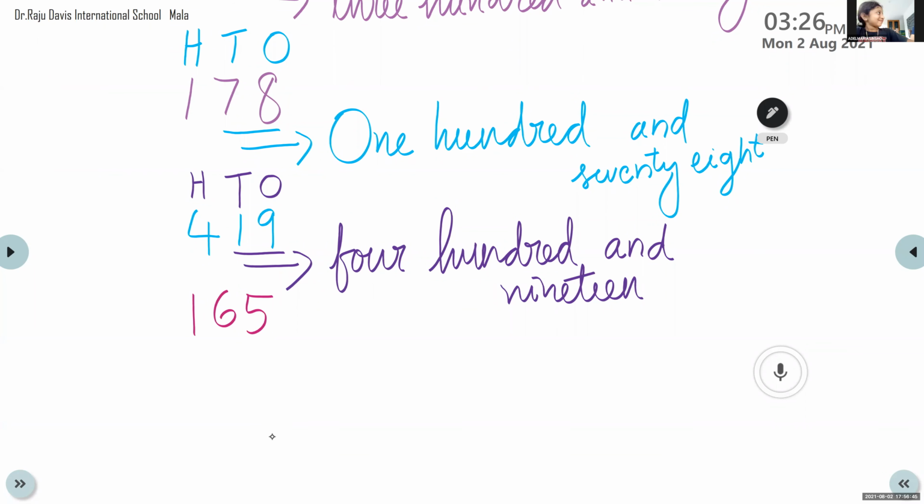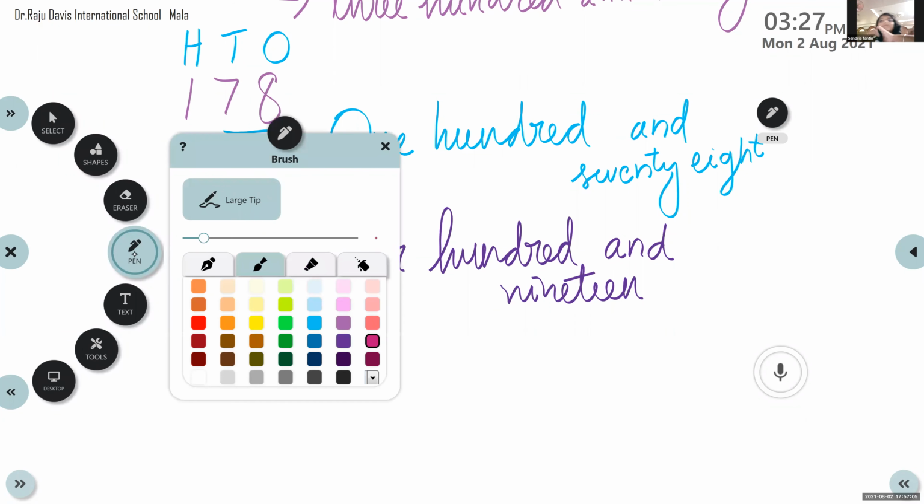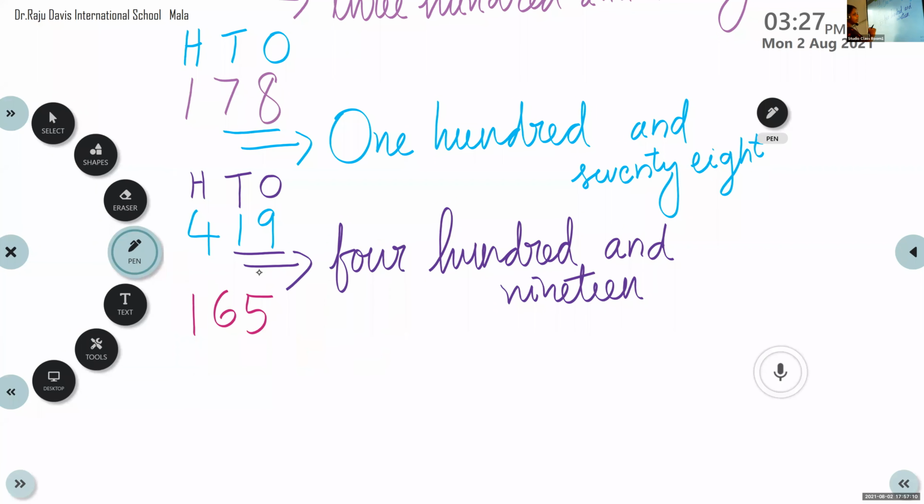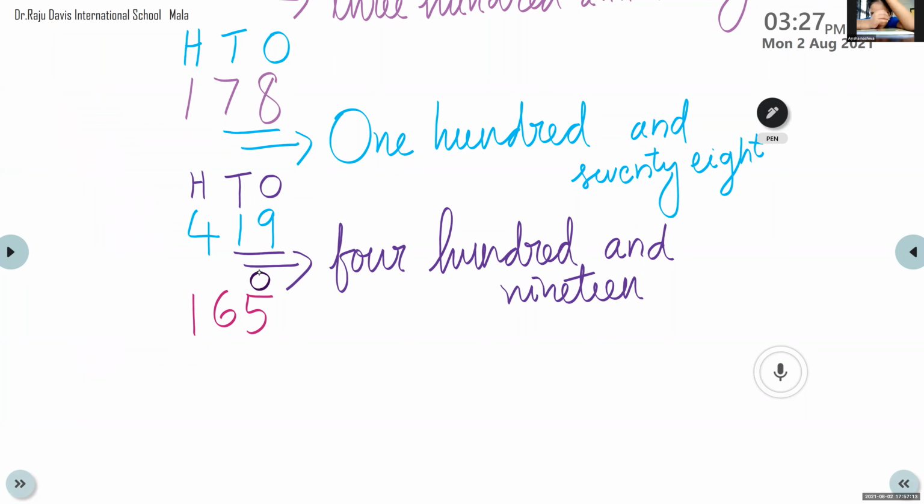Sandria, others please be quiet. Sandria, please tell me. 165. So at one place we have, Sandria, at one place we have which digit? This is the one place at the rightmost.